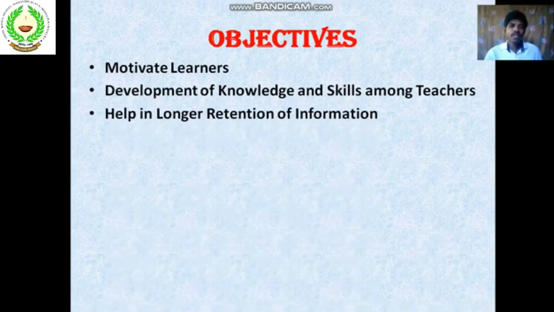TLM also helps in longer retention of information. The TLMs, when implemented, should ensure that they help in the longer retention of information. When learners pay appropriate attention towards TLMs, then they are not only able to acquire an effective understanding of the concepts, but also are able to promote longer retention of the information.